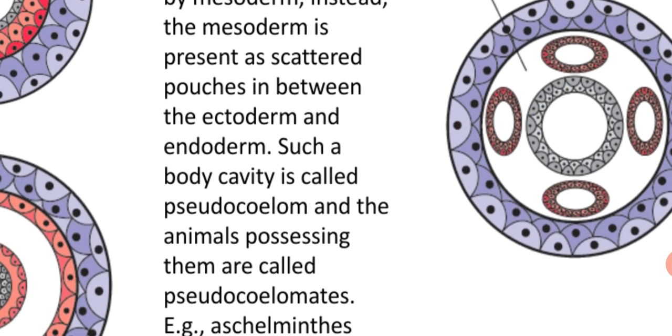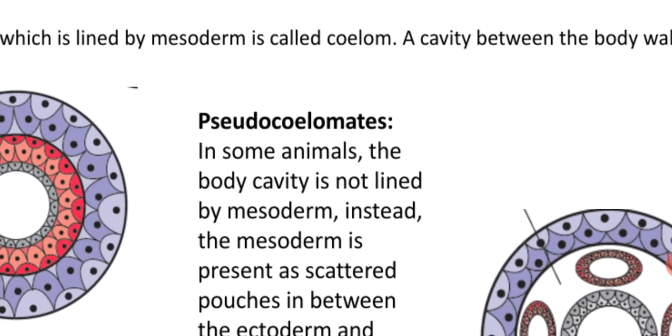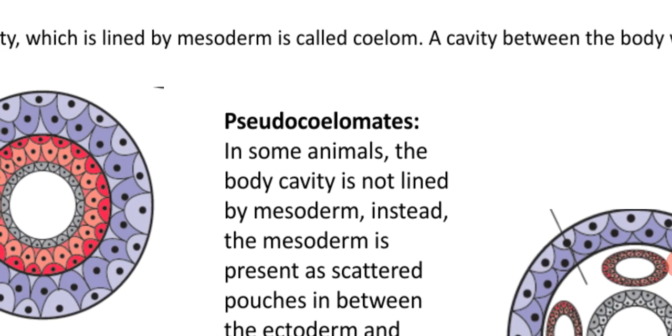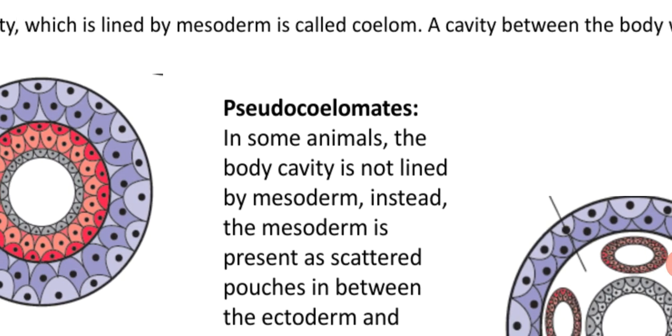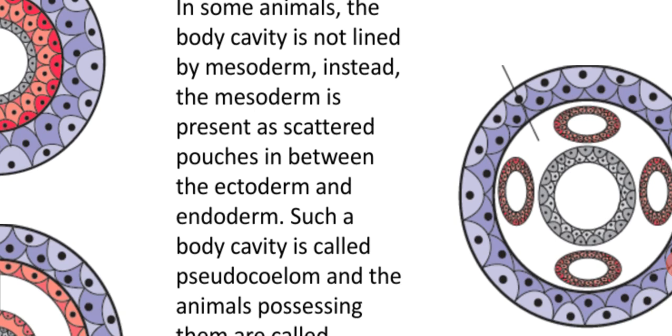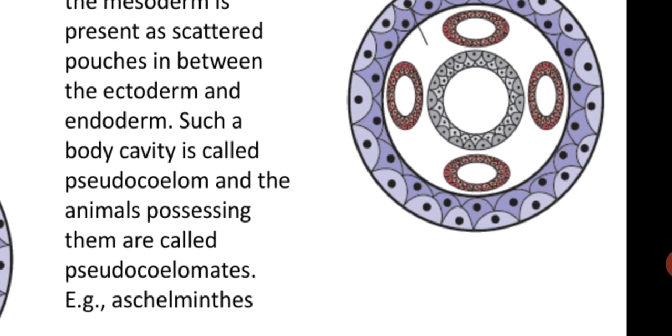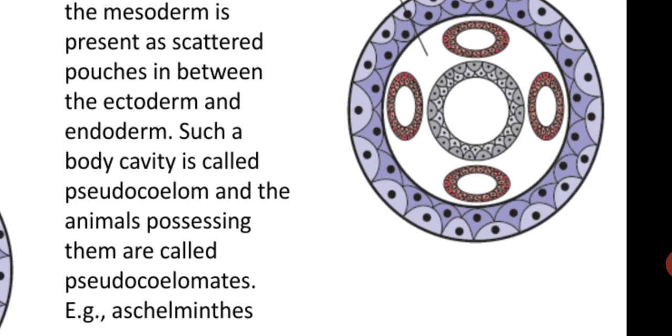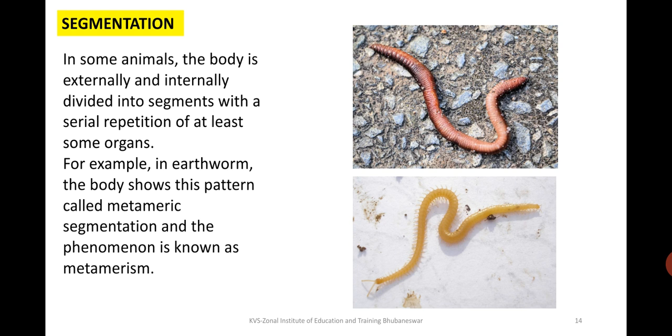But some organisms show pseudocoelom. In some animals, the body cavity is not lined by mesoderm. Instead, the mesoderm is present as a scattered pouch between the ectoderm. Here you will see the scattered pouches, the cavity is present, but it is not completely covered by mesoderm. So we cannot call this a true body cavity. That's why these types of animals are called pseudocoelomates, like aschelminths, which are also known as roundworms.